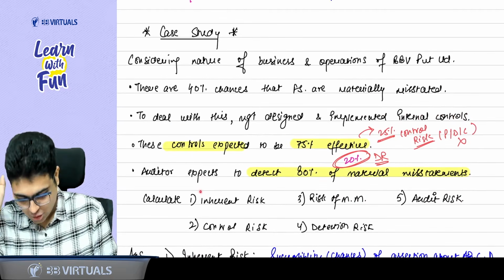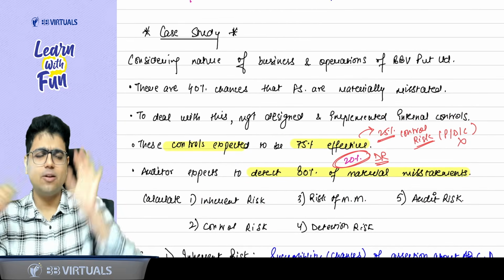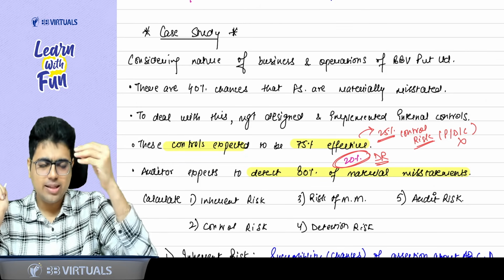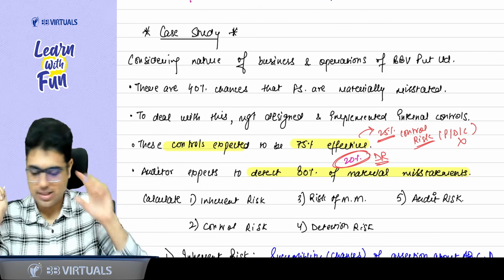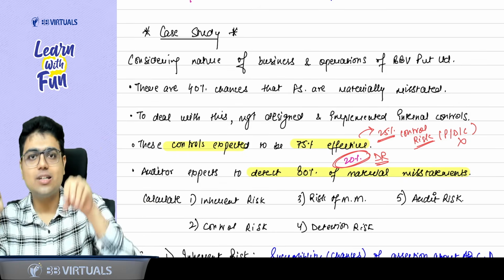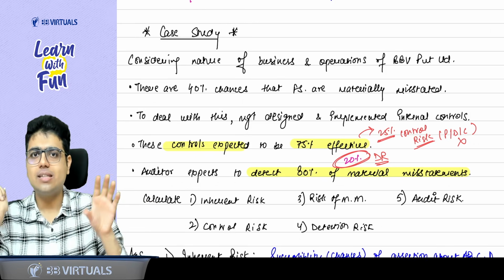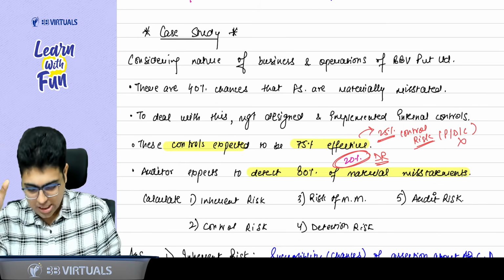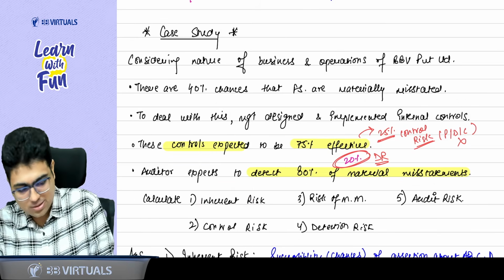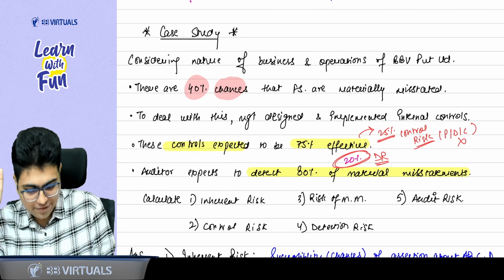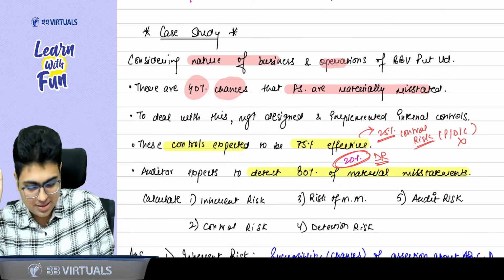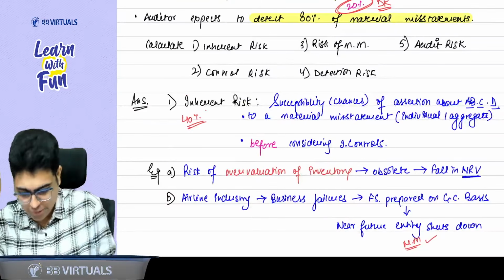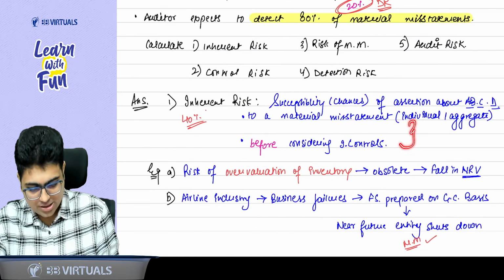Yes, sir. First of all, talking about inherent risk. Inherent risk means what are the chances, considering the nature of business, the nature of activities, that the financial statements will have material misstatement. As the name suggests, this is inherent to the business. Because of the activities of the business, this risk will always be there. So can I say as per this question, there is a 40% chance that financial statements are materially misstated considering the nature of business and operation? Yes, sir. So inherent risk is 40%.